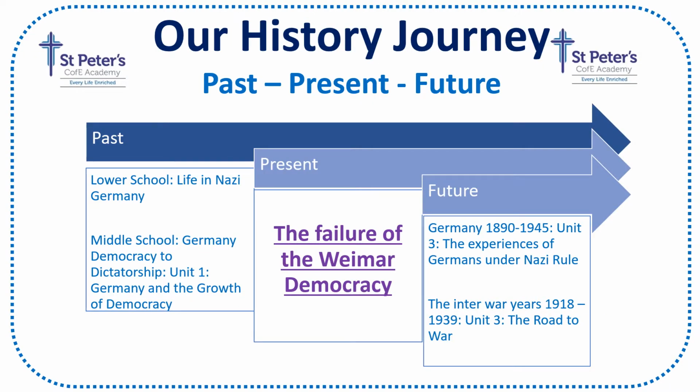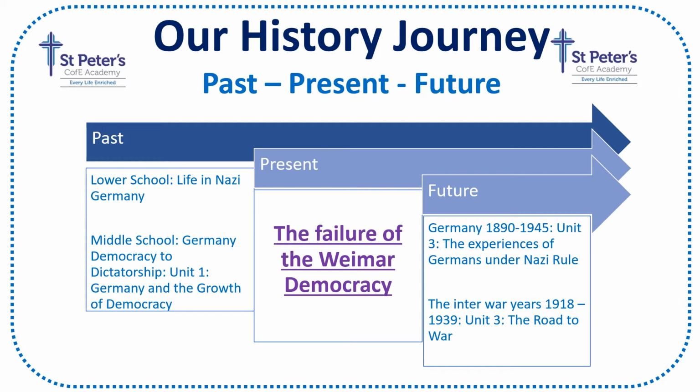So our intent today, looking at our learning journey, we're looking at the failure of the Weimar democracy, which is building on our prior learning right the way back to Year 8 about the First World War, and then an early unit looking at the impact of the First World War. Why did Germany become a democracy? And then we carry that link through into looking at some of the problems that the Weimar Republic faced, and then its period of stability from 1923 to 29.